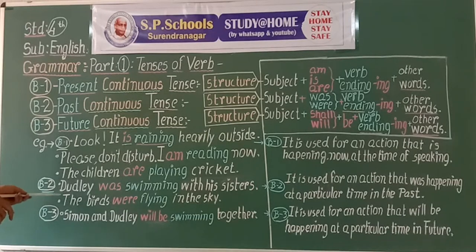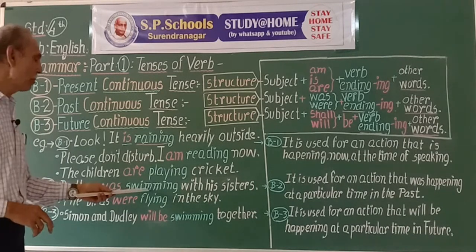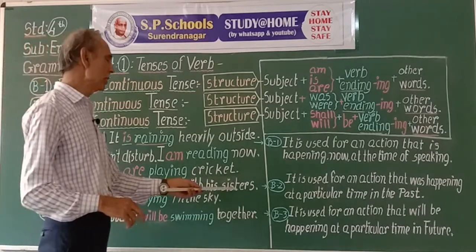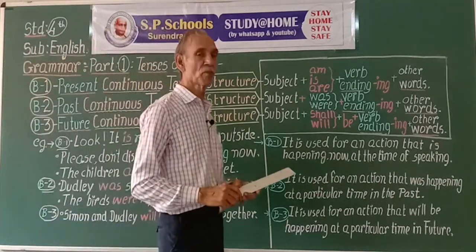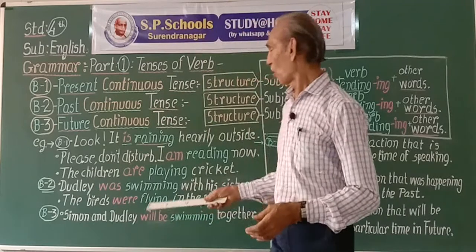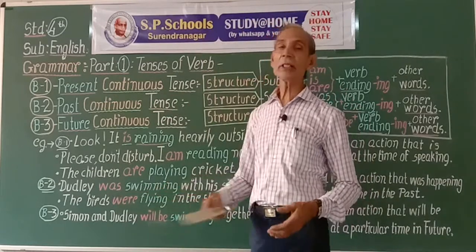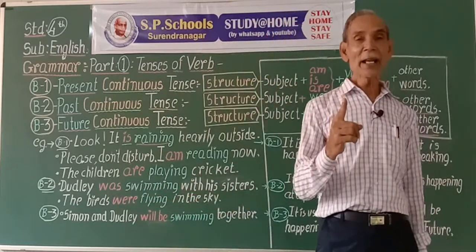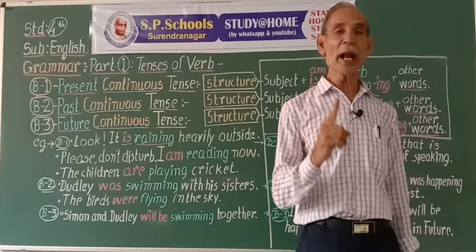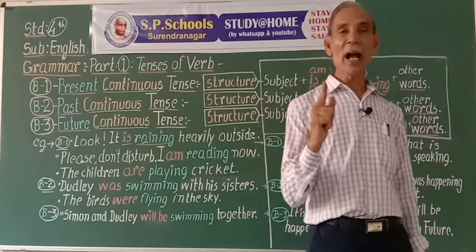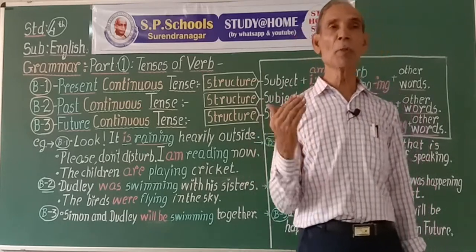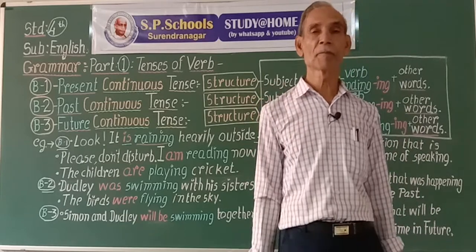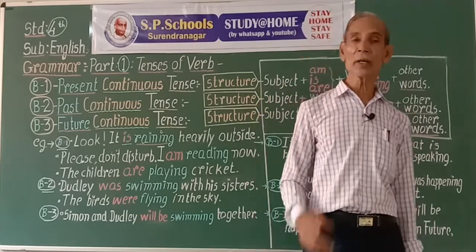For example, Dudley was swimming with his sisters. We use was with I, he, she and it. I is the first person used for speaker, singular I.